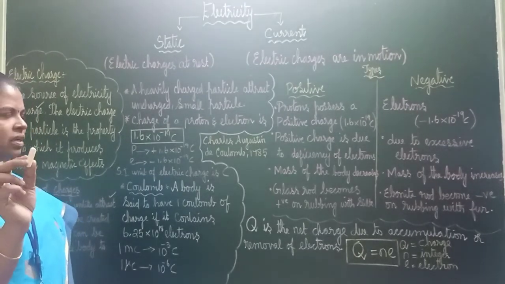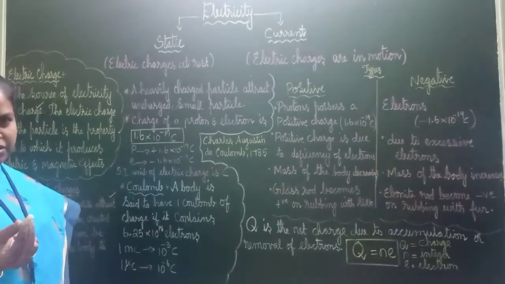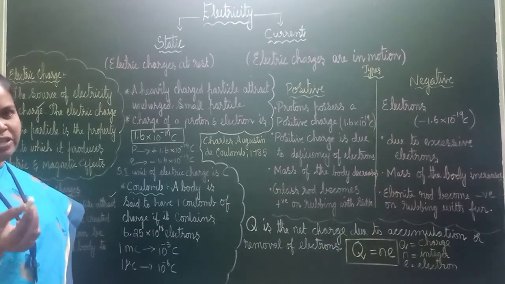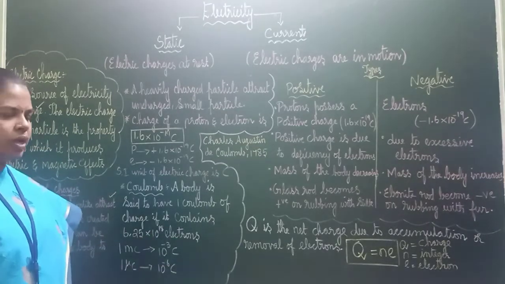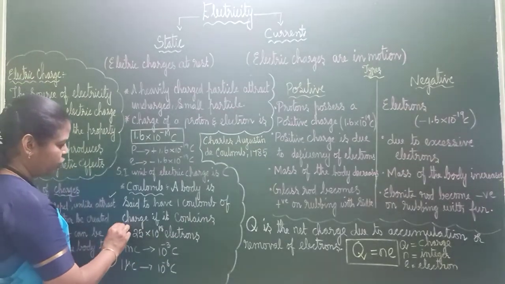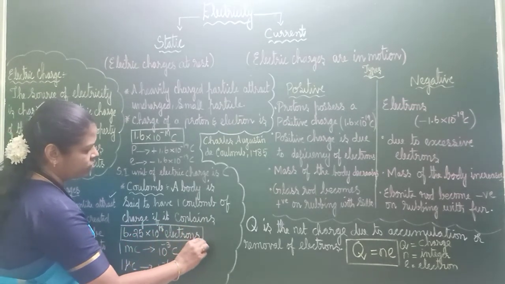What is the definition? A body is said to have 1 coulomb of charge if it contains 6.25 × 10^18 electrons. Okay, this value is also important: 6.25 × 10^18 electrons.